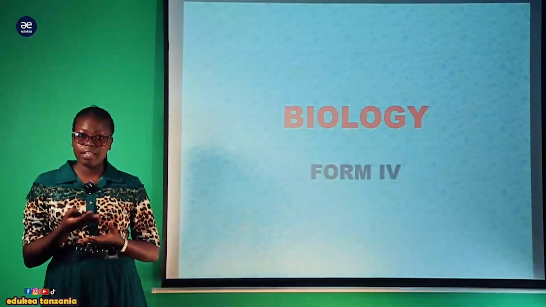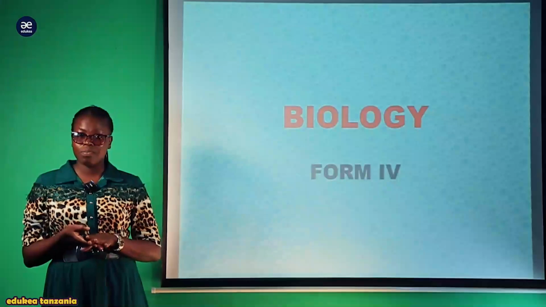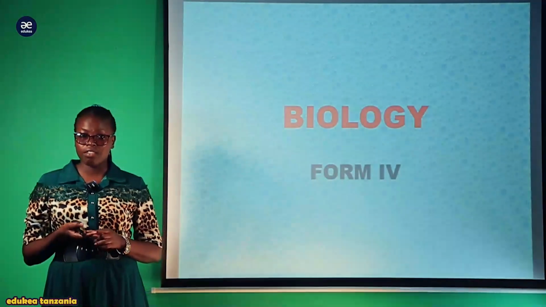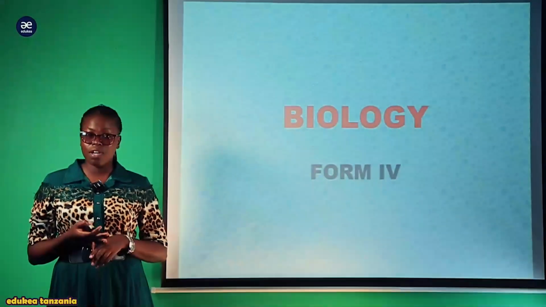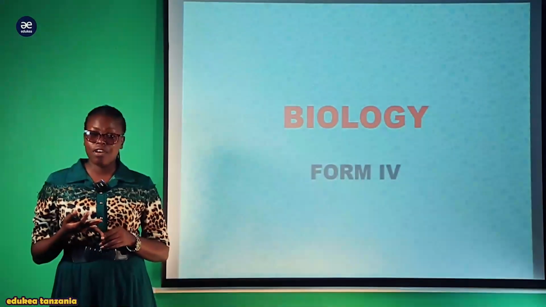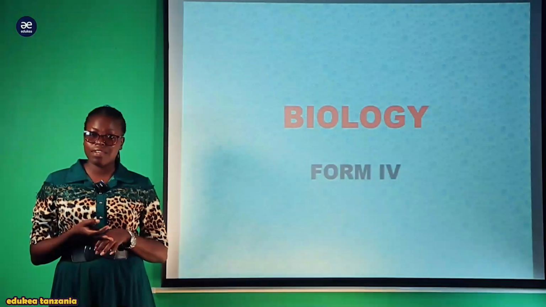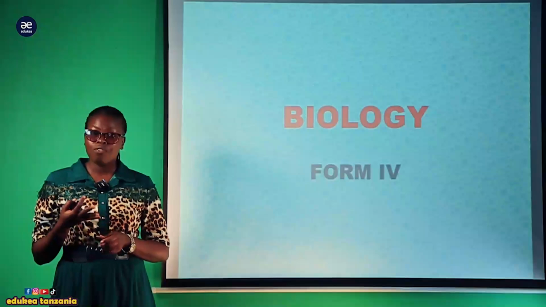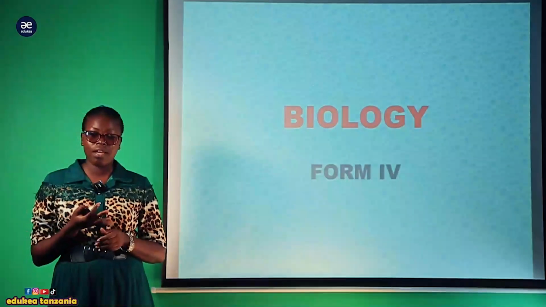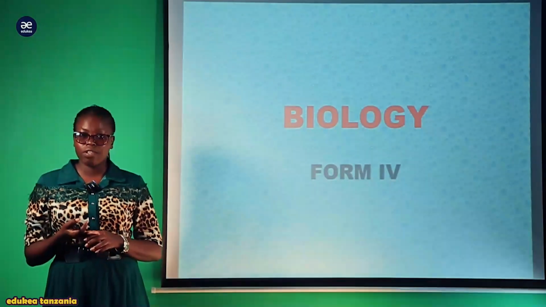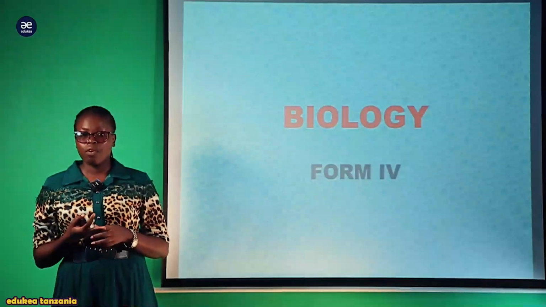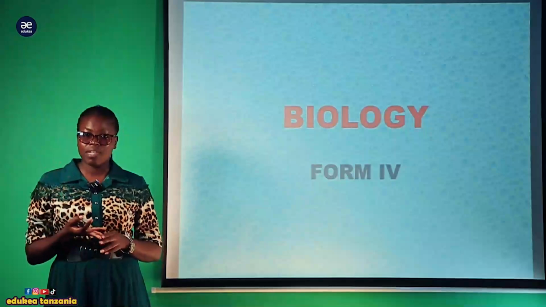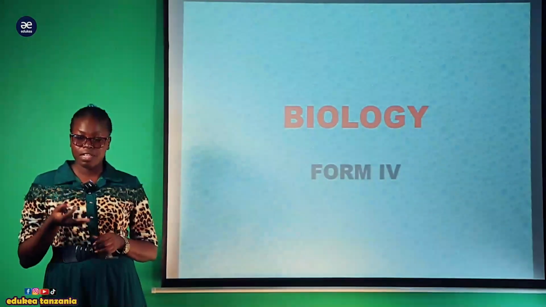I would like to pass you through the last kingdom among those major 5 kingdoms which we discussed in Form 1. The first was the kingdom Monera, then the kingdom Protoctista, which you covered in Form 1. The third one is kingdom Fungi, which you discussed in Form 2, with the classes Ascomycota, Basidiomycota, as well as Zygomycota.